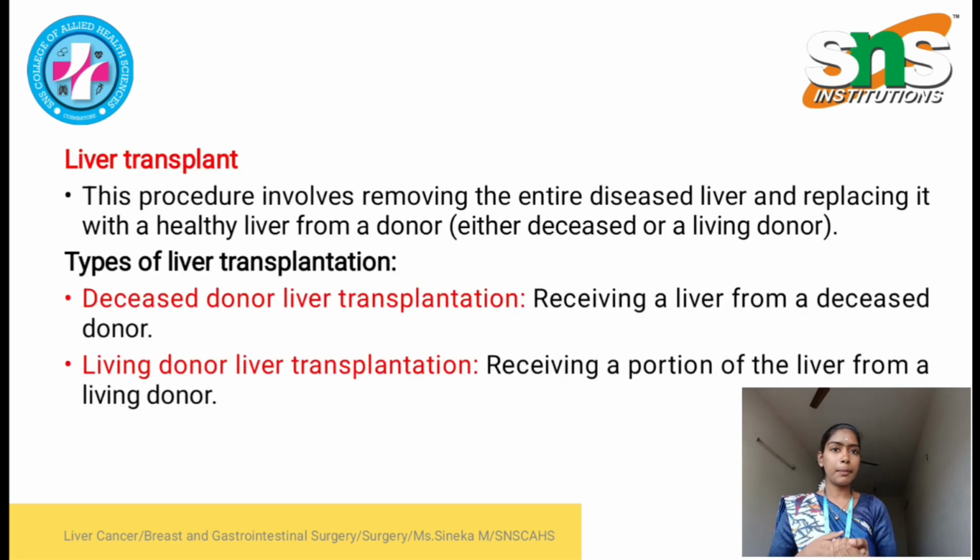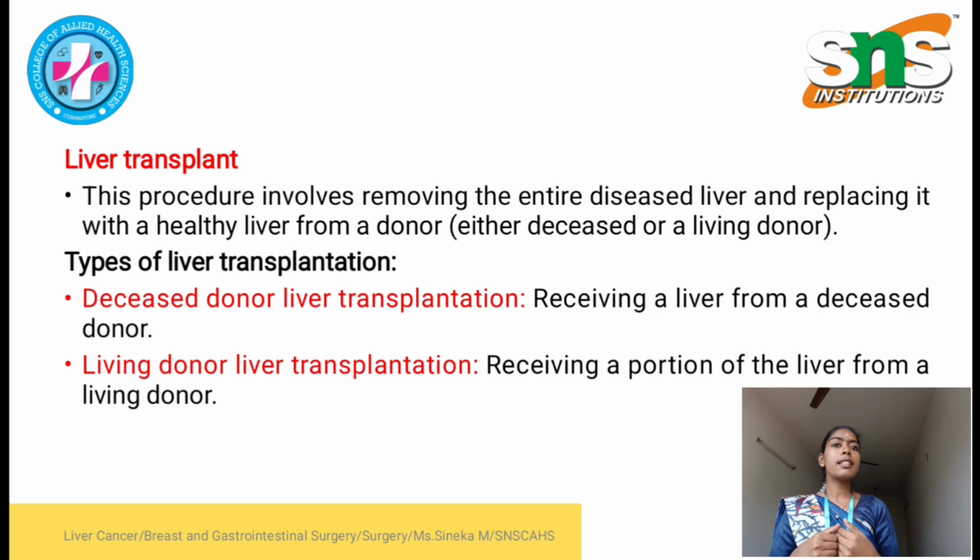Next is liver transplant. This is the other major surgical technique. In this procedure, the surgeon will remove the entire diseased liver and replace it with a healthy liver from a donor. There are two types of liver transplantation. The first is deceased donor liver transplantation. If a patient is suffering from brain death or other health conditions but has a healthy liver, the surgeon will remove the healthy liver from the deceased patient and replace the diseased liver with it.